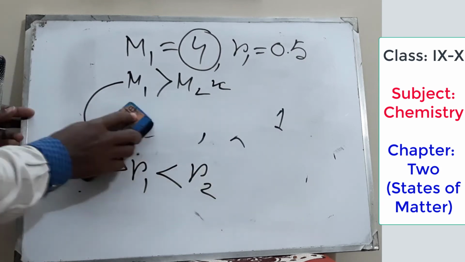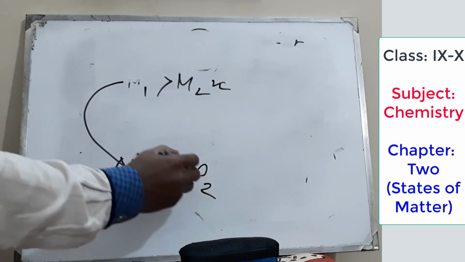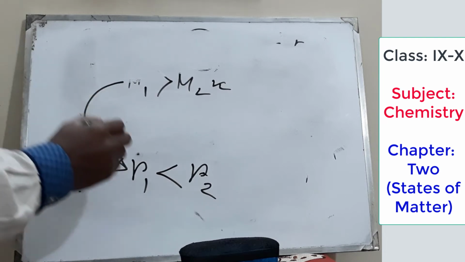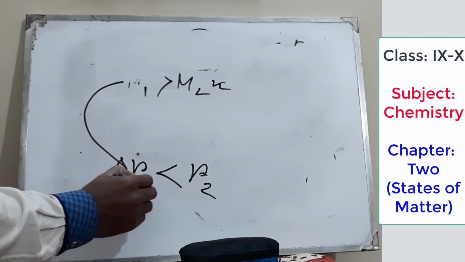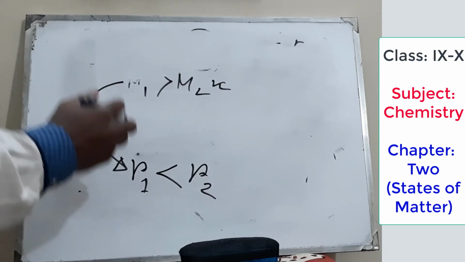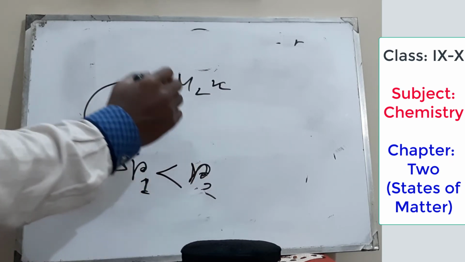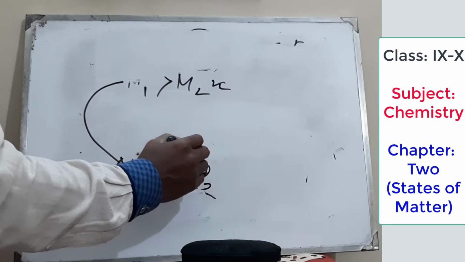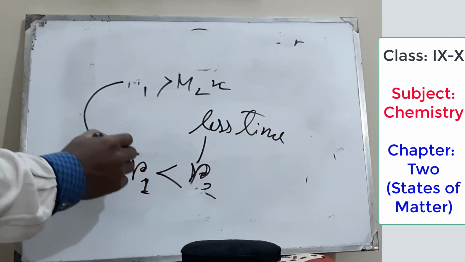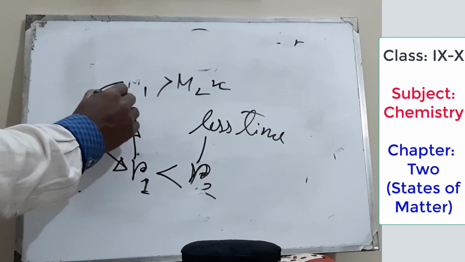So if R1 is smaller and R2 is bigger, which gas will take less time? For the first gas, R1 is smaller, that means the rate is less. Which gas will take less time? The value of R2 is greater, that means it will take less time. But the value of R1 is smaller, that means it will take more time.